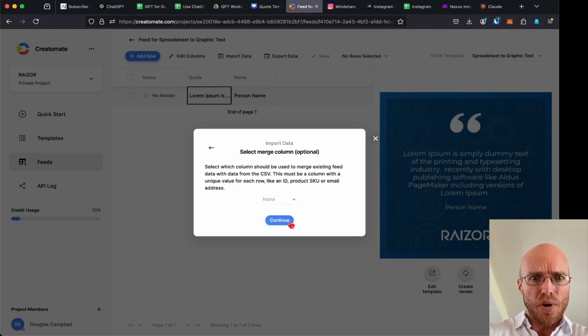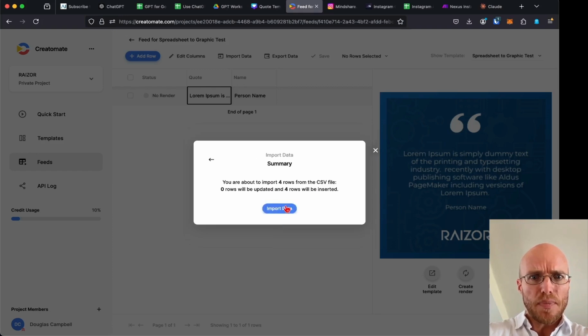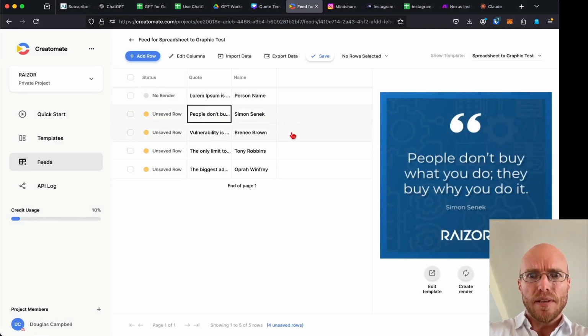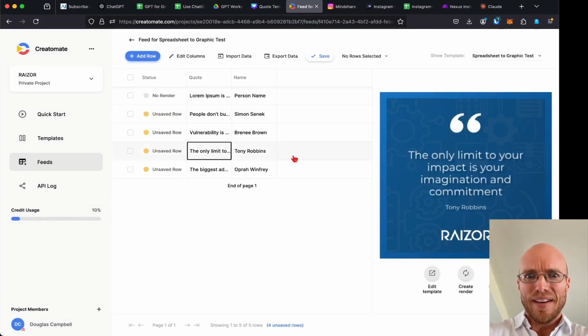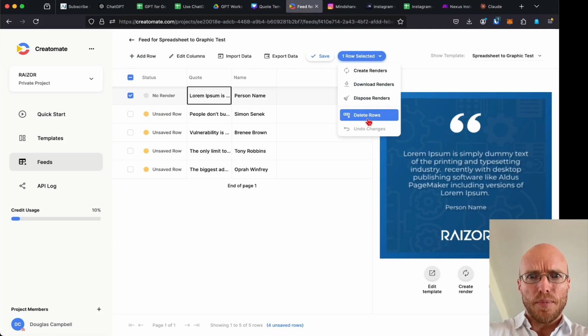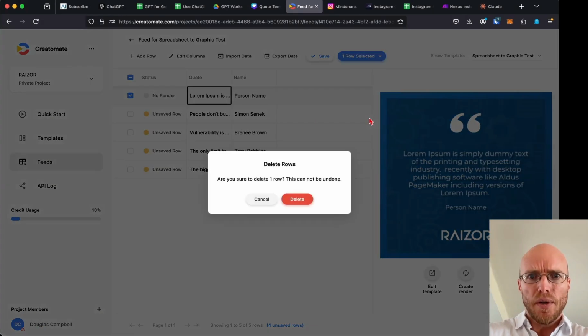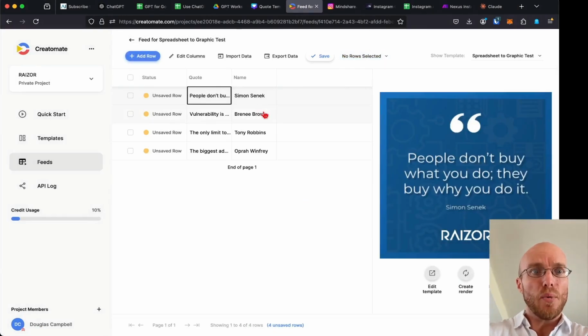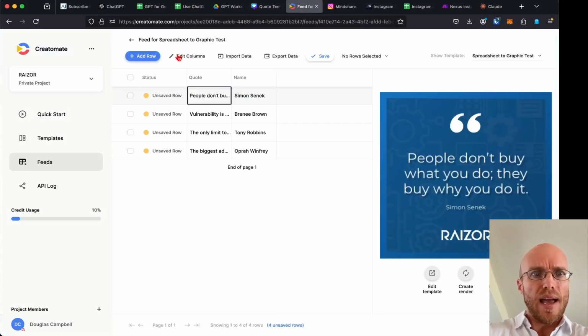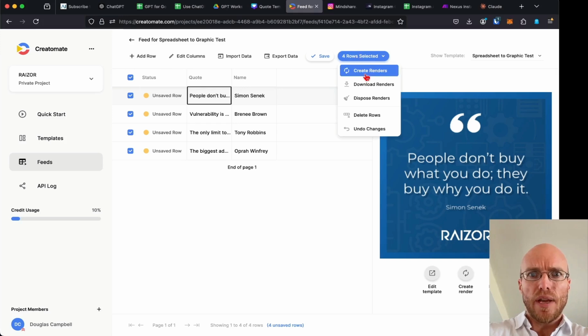This I don't think you need to worry about. I just press continue, import data, and now, not the most beautiful, but you'll see it's created these, and now I think we can just delete this one because that was from something we didn't do. And we have our 4 that we had from our spreadsheet, and here they are. And now all we would need to do is select all of them, and then create renders.